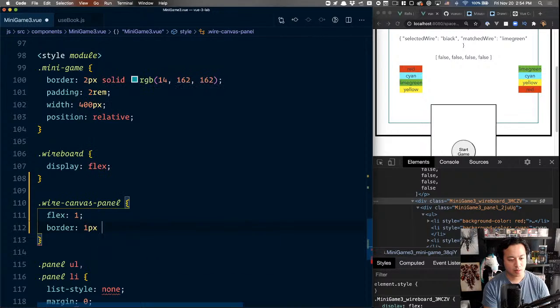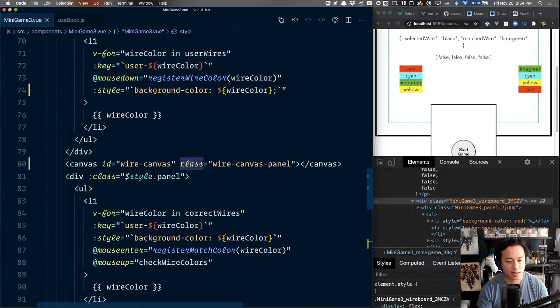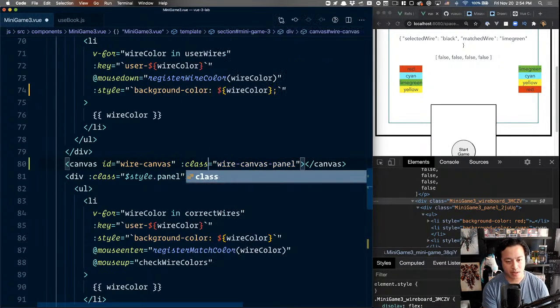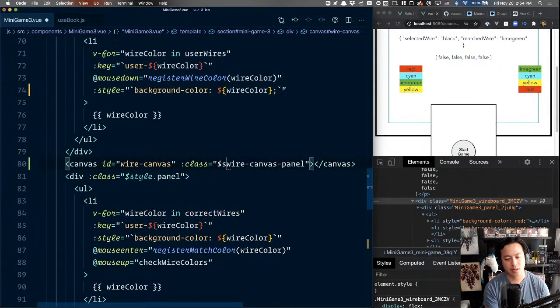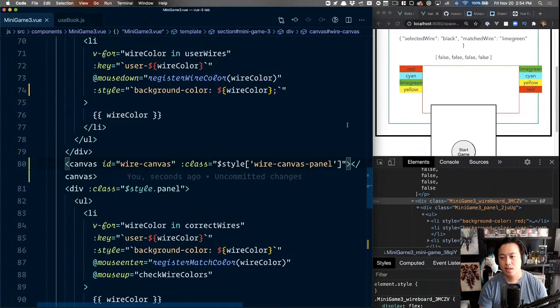Border 1px solid red. Okay. This is not going to work though, because I just realized we're already using CSS modules, so I need to wrap this accordingly. Then we save. Okay, now we have our thing.